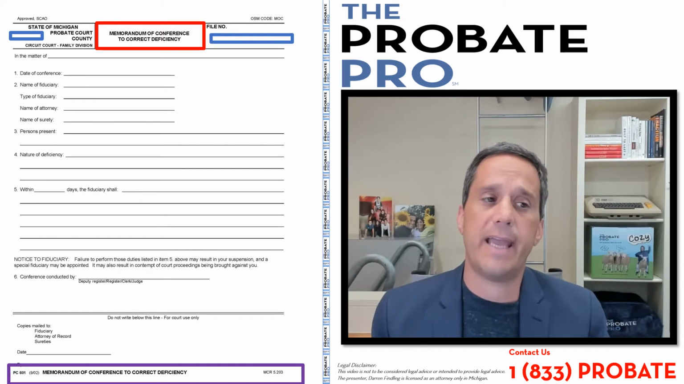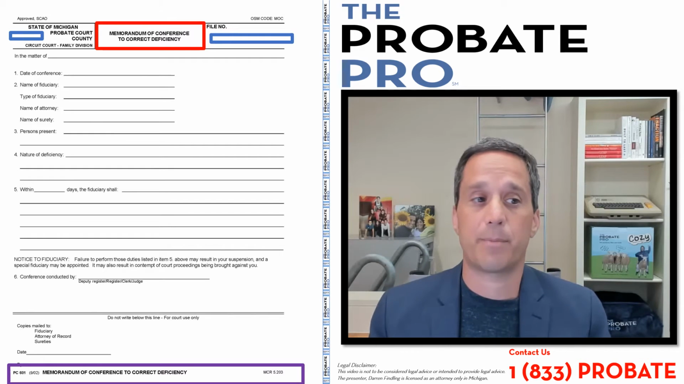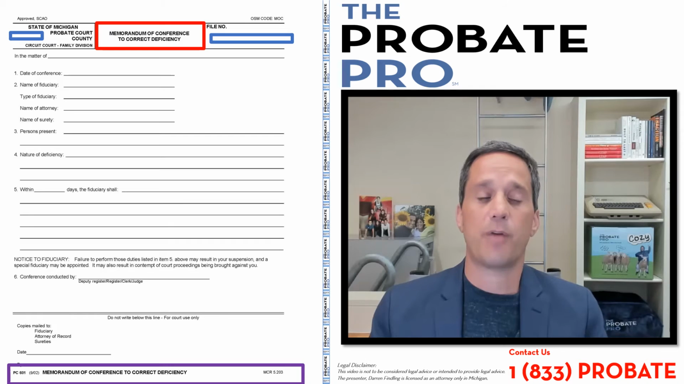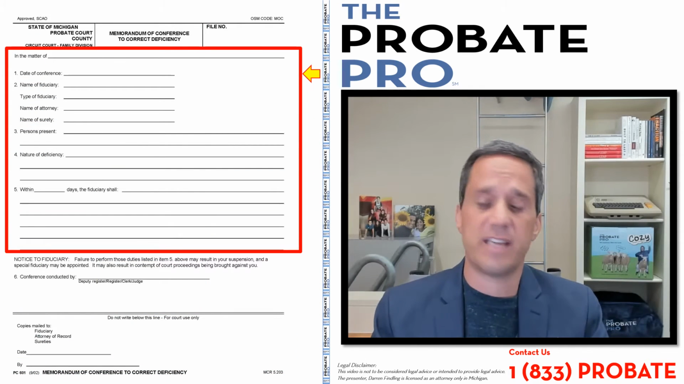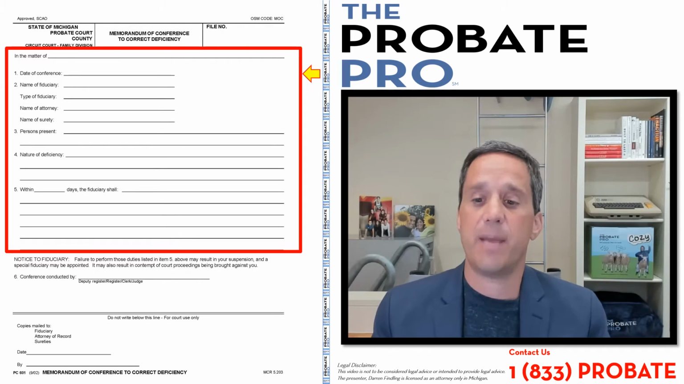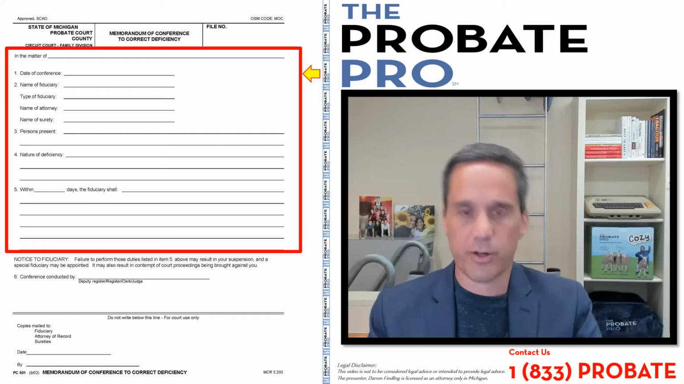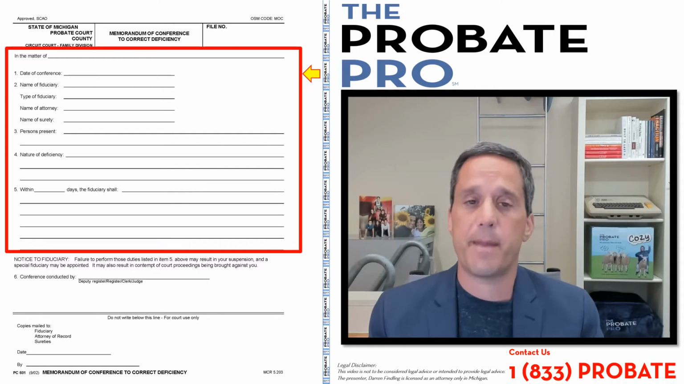So in this particular case, in the top left corner is the county probate court, top right corner is the case number. As you'll see, as throughout the document, it says in the matter of, this could be a deceased estate, guardianship, conservatorship, trust filing, the date of the conference, the name of the fiduciary, that means guardian, conservator, trustee, personal rep, type of fiduciary, name of the attorney, name of a surety, as I mentioned, if there's a bonding